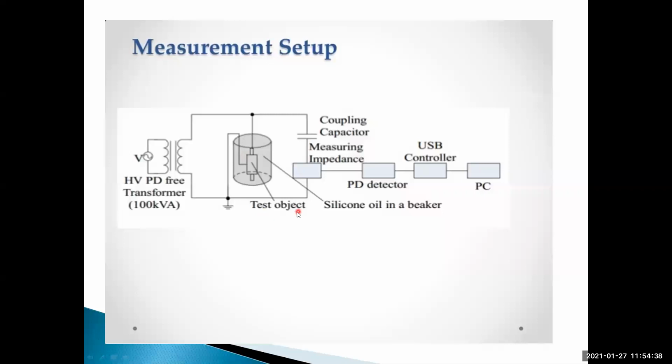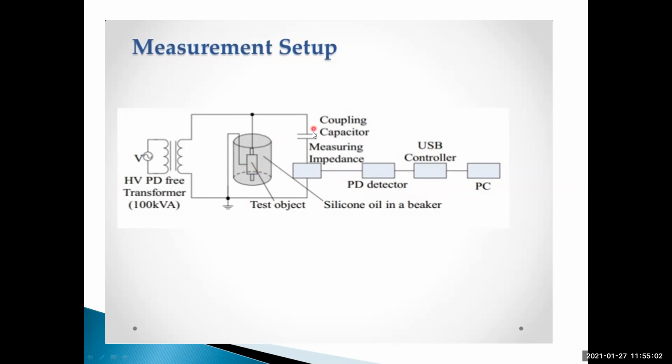It is placed in silicon oil in a beaker. So one side is connected to the high voltage terminal and the other side is connected to the ground. In this manner, the test object is placed in a beaker.